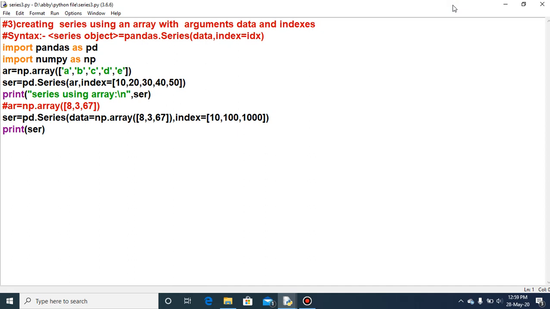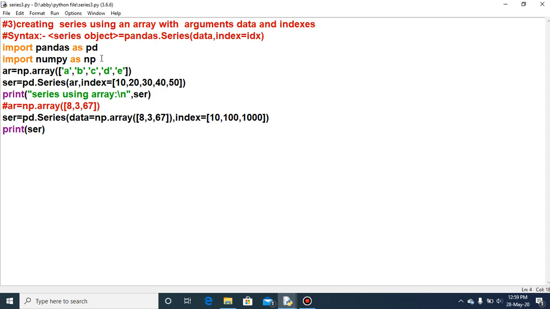If we want to create the series with the help of an array, then we need to import numpy here. It is a must, because we want to use the array function of numpy, so we should import numpy as np.